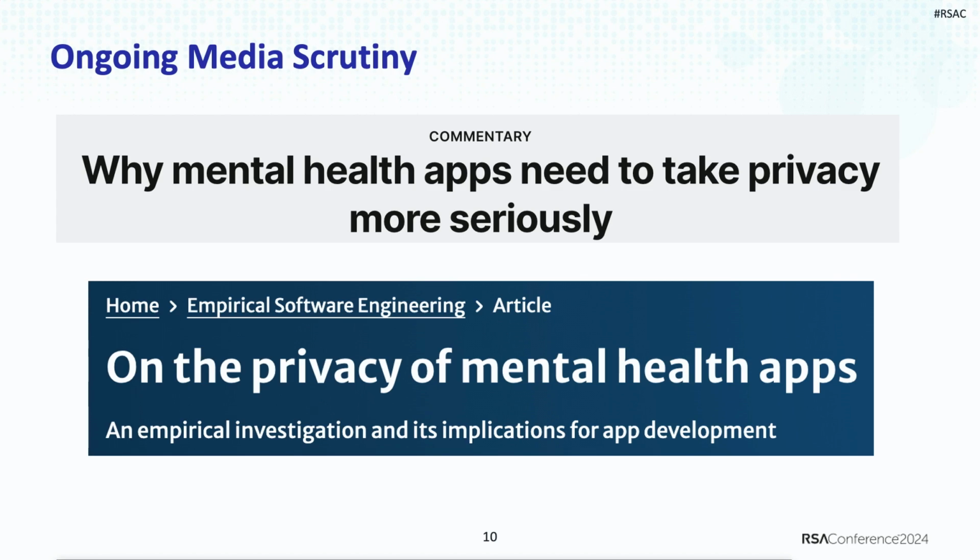There are other independent reports from Mozilla, like Privacy Not Included, which are very well regarded by consumers and prospective customers. So we have a consumer base of 70 million users for Headspace, but we also have a huge offering on the B2B side. And when the security team on their end do the due diligence, they do go to all these different websites, check the privacy practices, compare to our peers who are offering similar services, and then they make the decision.